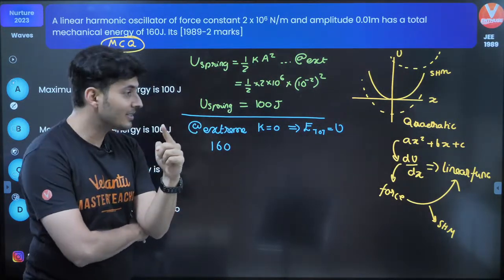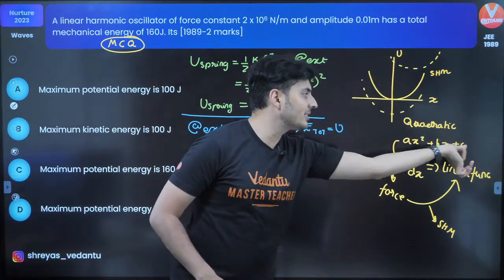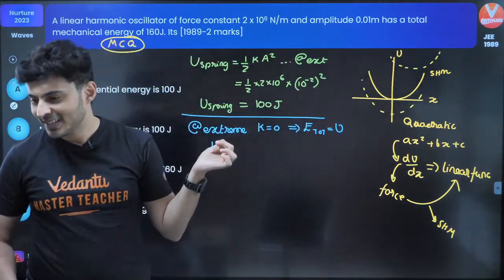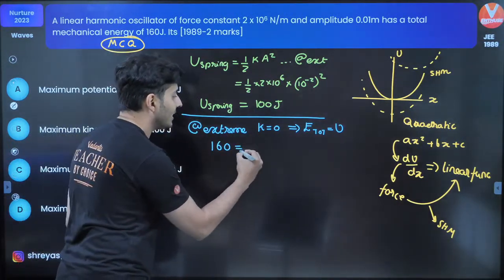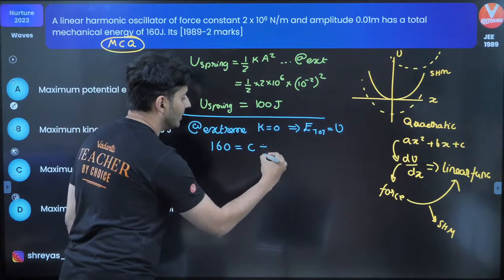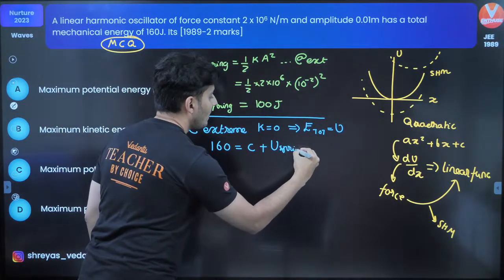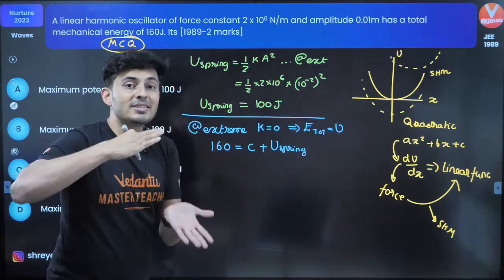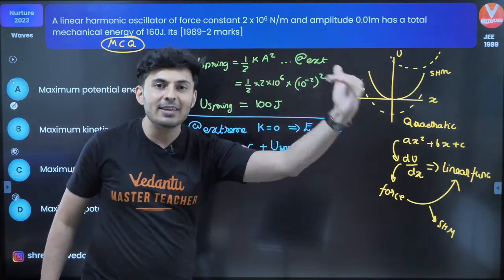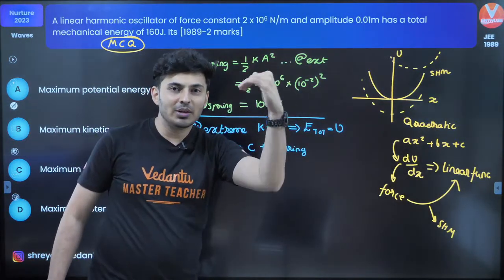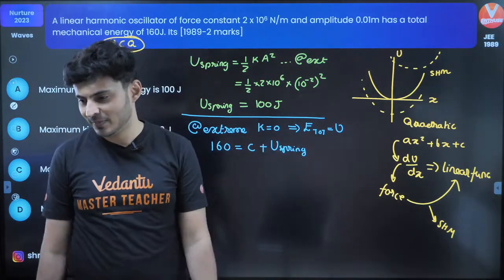So that means you have to think that potential energy might have some constant term. So think as if 160 is some constant term plus the spring potential energy. That means your zero reference is there. Remember, potential energy can be assumed zero anywhere. So adding something to potential energy or subtracting something does not make any difference to it.